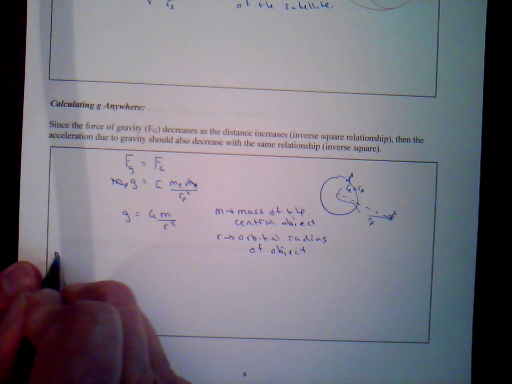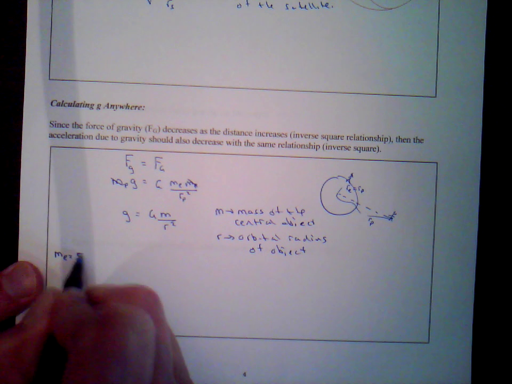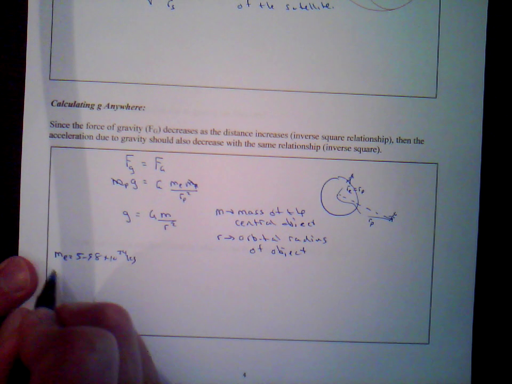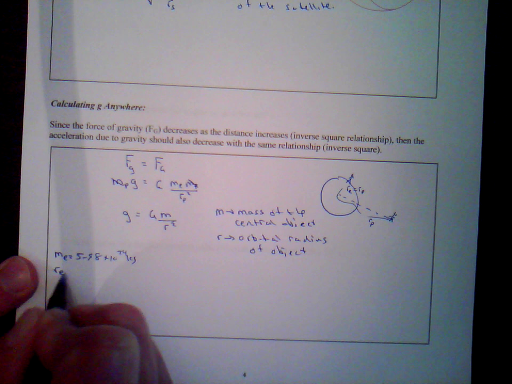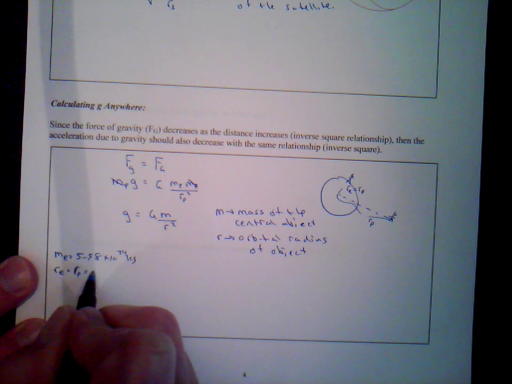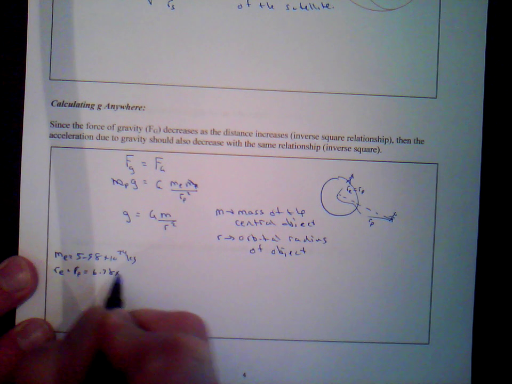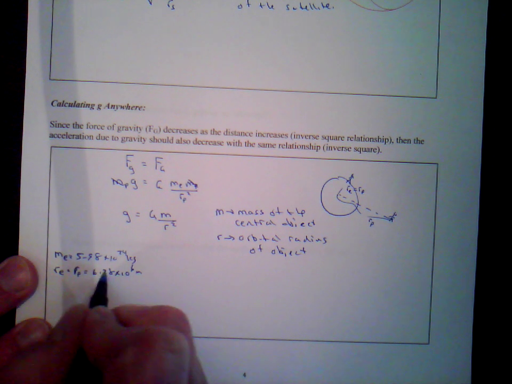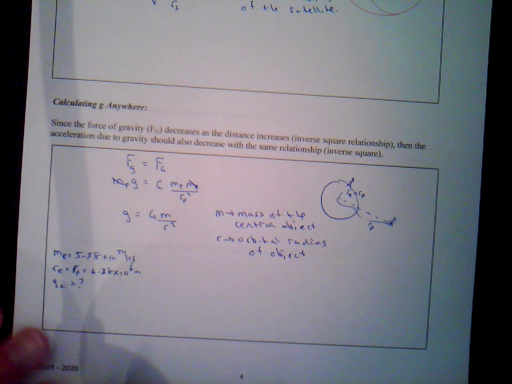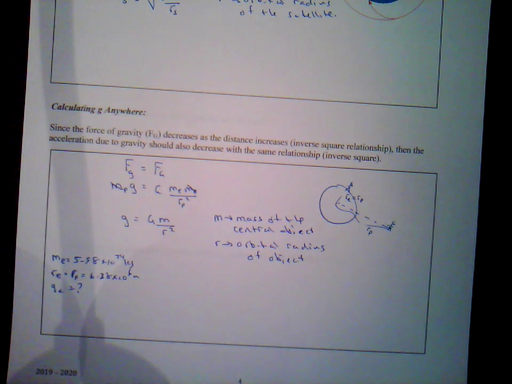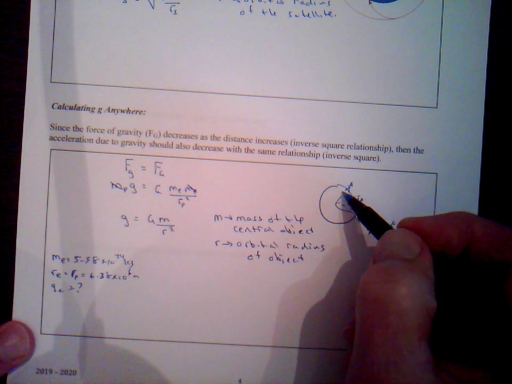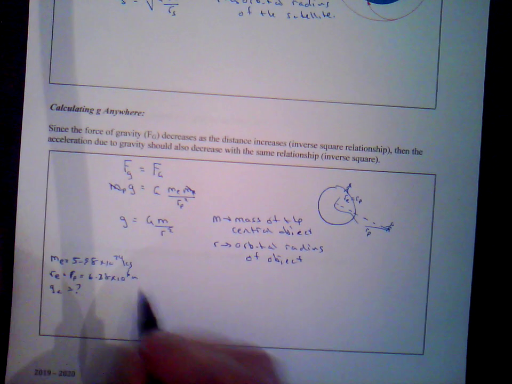Remember, the mass of the Earth is 5.98 times 10 to the 24th kilograms. The orbital radius of the Earth, which in this case, if the person is on the Earth, is the same as the orbital radius of the person, is 6.38 times 10 to the 6 meters. And we want to know the acceleration of gravity on the surface of the Earth. Well, we can use this equation. We know it should be 9.80 meters per second squared, because anything on the surface of the Earth, we already know it should be 9.80 meters per second squared. Let's see if we get that same answer.